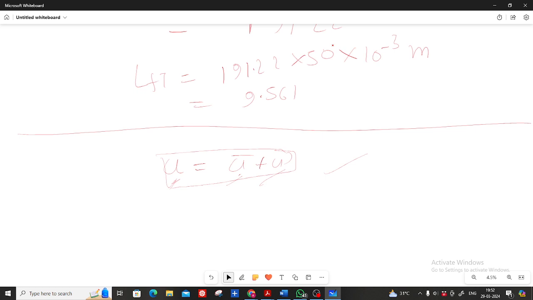You can see the NPTEL video by Suman Chakravarti. I think he's from some other IIT, maybe Kharagpur. He clearly said that in turbulent fluid flow the Navier-Stokes equation is 100% valid, completely valid. There is no problem in applying the Navier-Stokes equation in turbulent fluid flow. But we don't know u, that is why we do the averaging. Okay, sir, no problem. Thank you, sir. You're welcome.